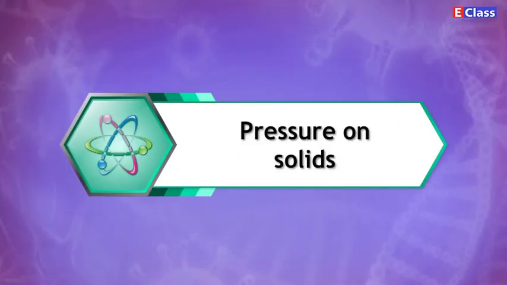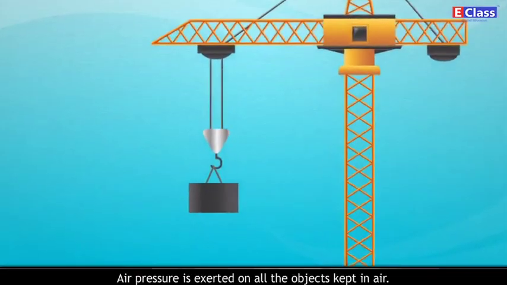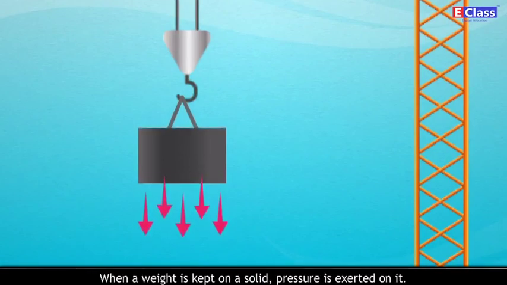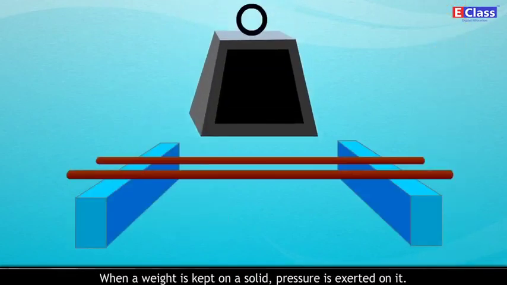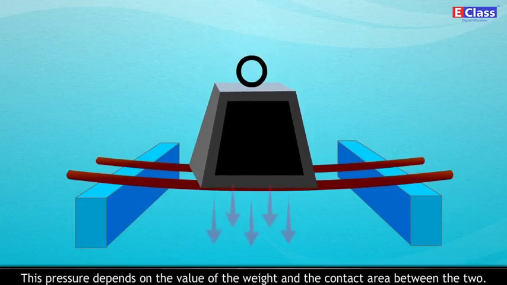Pressure on solids. Air pressure is exerted on all the objects kept in air. When a weight is kept on a solid, pressure is exerted on it. This pressure depends on the value of the weight and the contact area between the two.